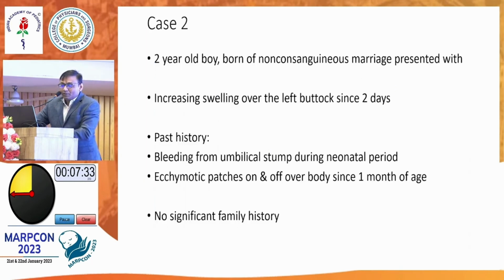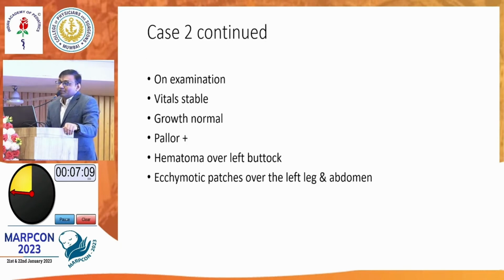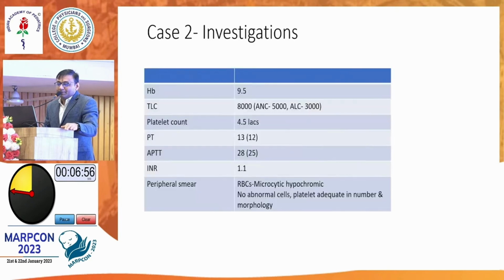Okay. Now coming to the second case, a 2-year-old boy born of non-consanguineous marriage presented with increased swelling over the left buttock since 2 days. There is a history of bleeding from the umbilical stump during the neonatal period. There are ecchymotic patches on and off over the body since 1 month of age, although there is no significant family history. On examination, the child was stable, growth is normal, there was pallor, a hematoma was present on the buttock, and there were ecchymotic patches over the left leg and abdomen. So it looks like a bleeding disorder having mucocutaneous plus deep bleeding.